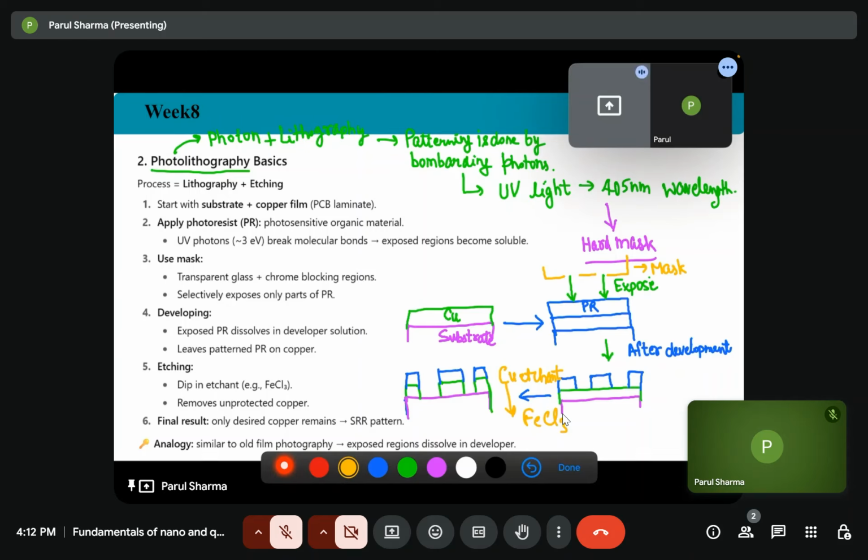So wherever we have the photoresist, which is acting as a mask, that is the protective layer, the copper will not react with the FeCl3, but the unprotected copper will be removed, that is etched out, and we can get the desired pattern on the copper. In this way, we designed our split ring resonators pattern.